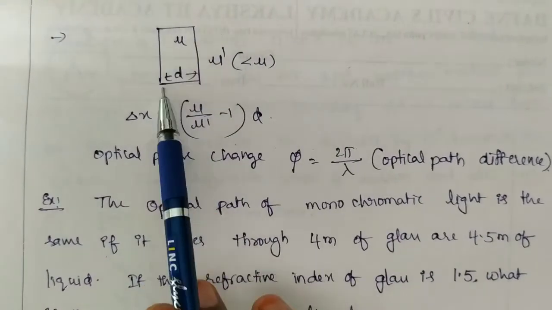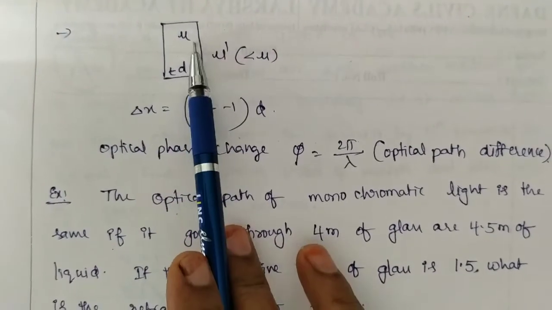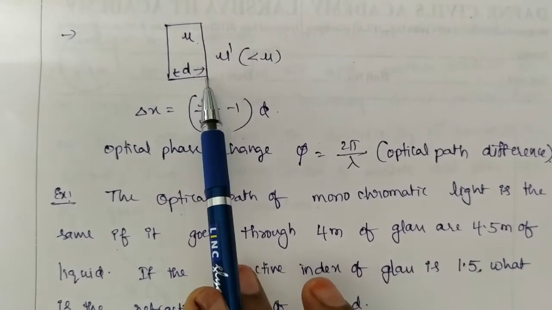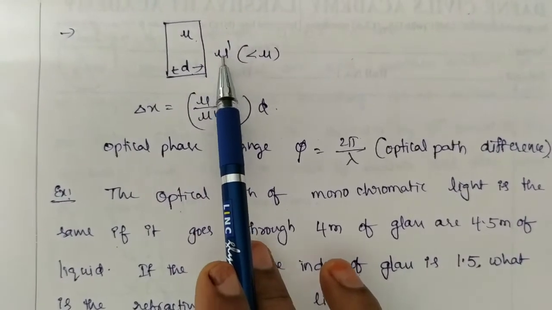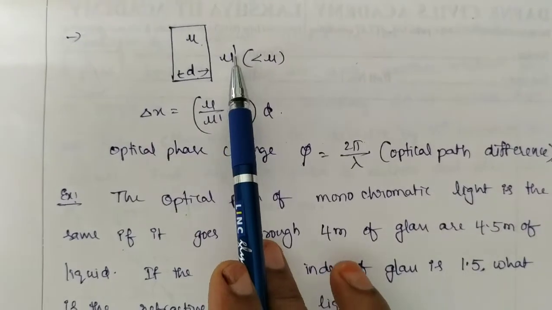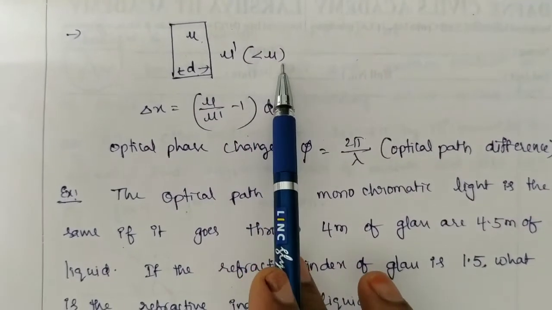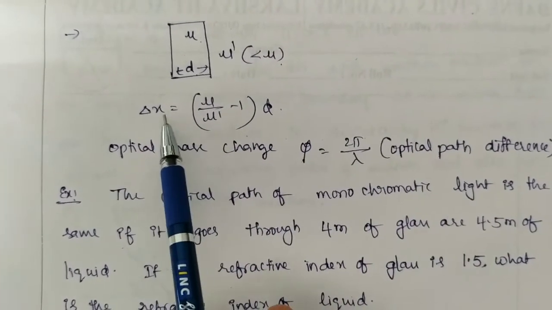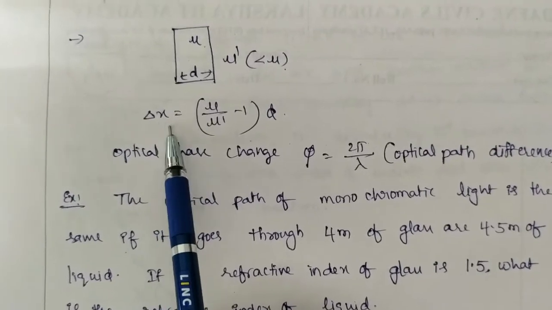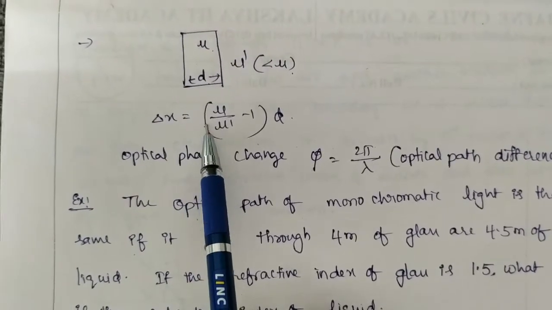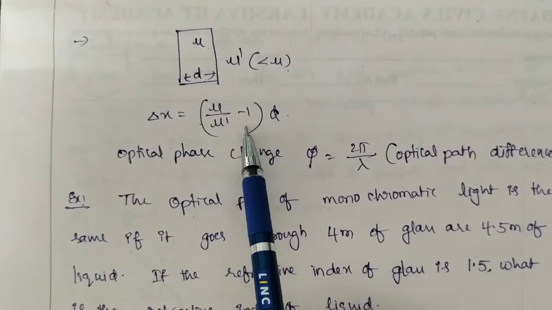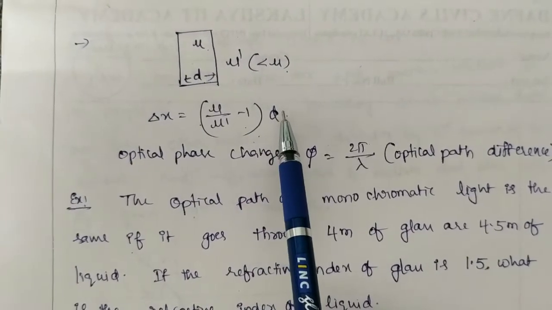For example, here is a glass slab of refractive index mu and thickness t, and if its surrounding medium has refractive index mu dash, which is less than mu, then the optical path difference delta x is equal to mu by mu dash minus 1 into d.